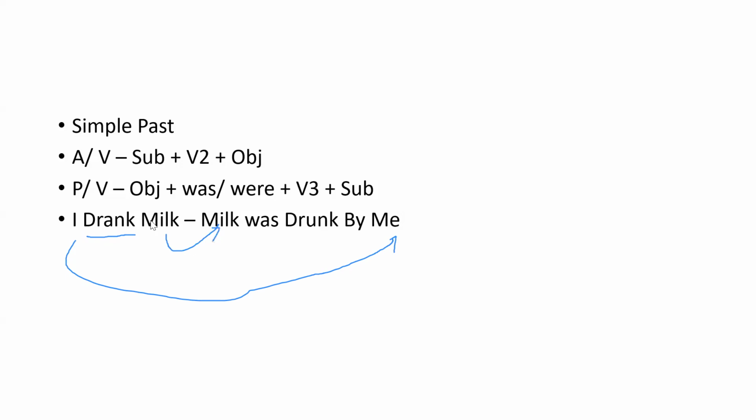And then we can write the helping verb. Milk is singular, so we write was, and then we write the V3 of the verb. Now we write the conjunction by. So this is about the conversion of simple past tense sentences from active voice to passive voice. Now let's see one more example.